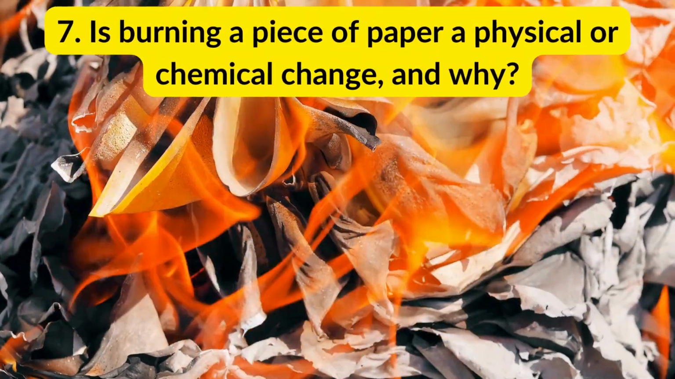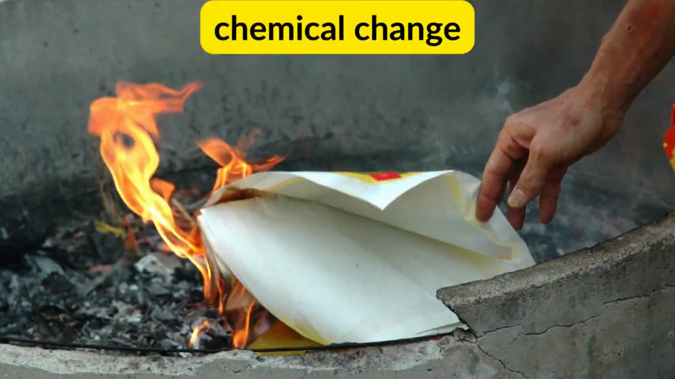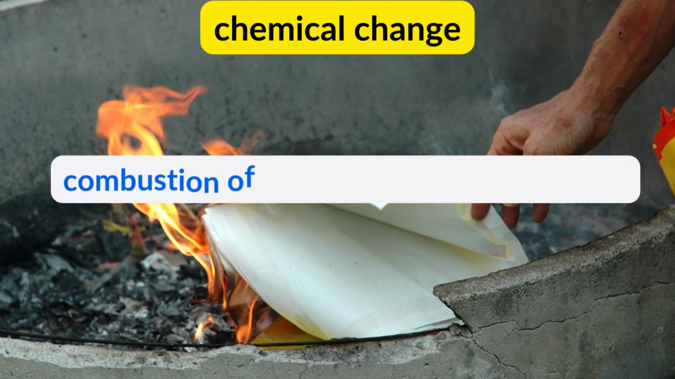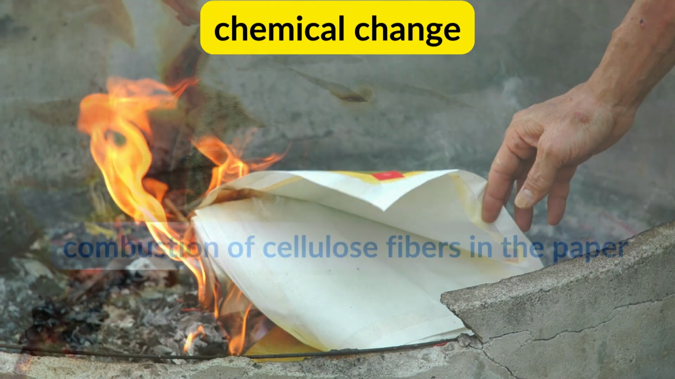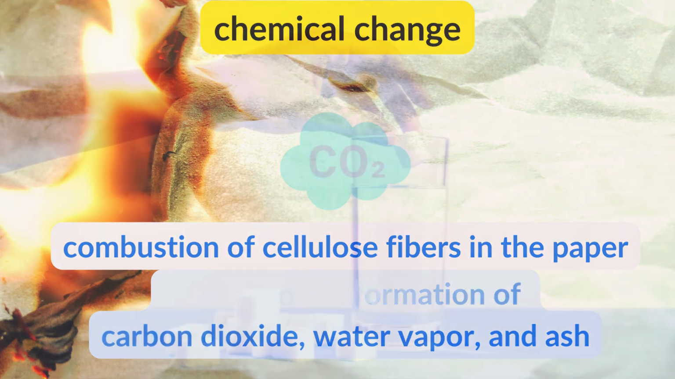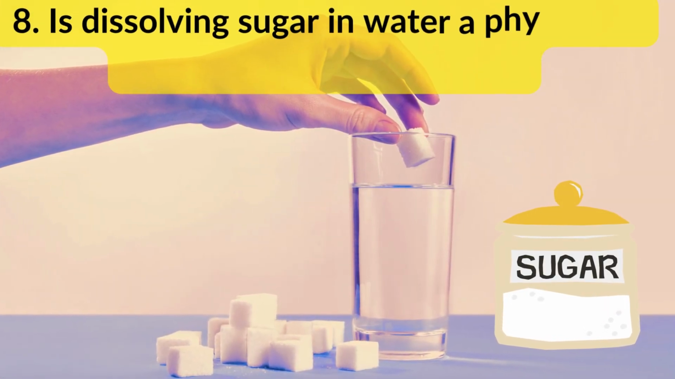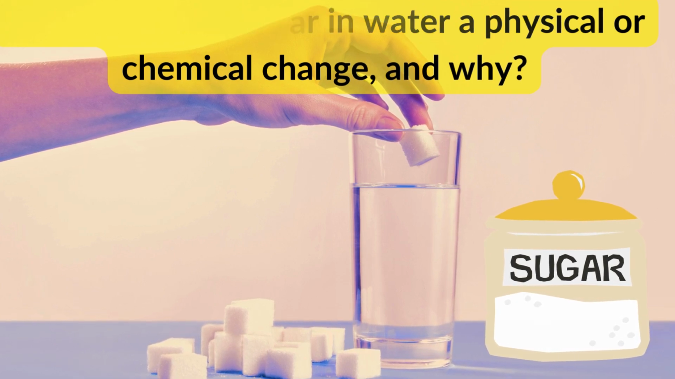7. Is burning a piece of paper a physical or chemical change, and why? Burning paper is a chemical change. It involves the combustion of cellulose fibers in the paper, leading to the formation of carbon dioxide, water vapor, and ash.